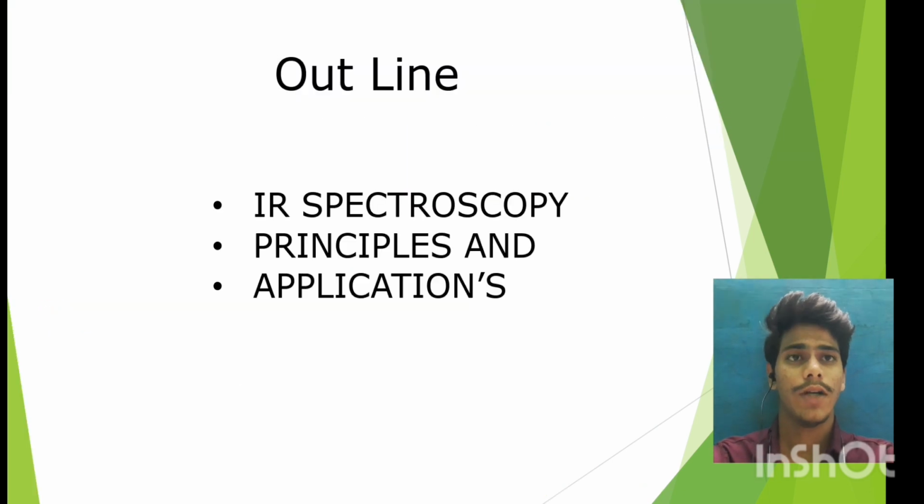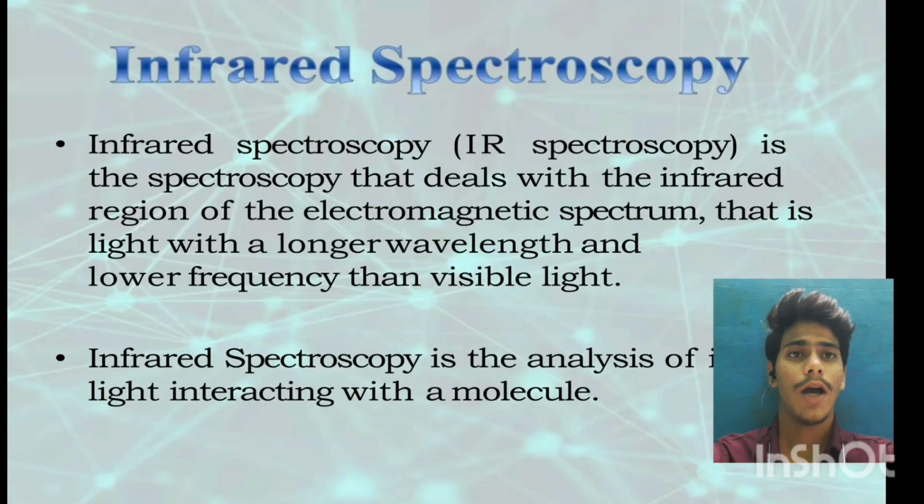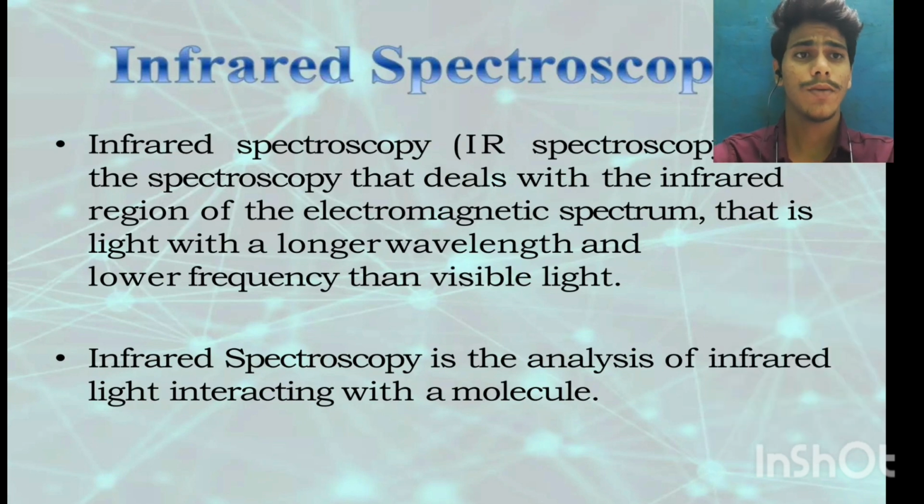First, we know the outline. IR spectroscopy principles and applications. IR spectroscopy means infrared spectroscopy. It is the spectroscopy that deals with the infrared region of the electromagnetic spectrum, that is, light with a longer wavelength and lower frequency than visible light. Infrared spectroscopy is the analysis of infrared light interacting with a molecule.